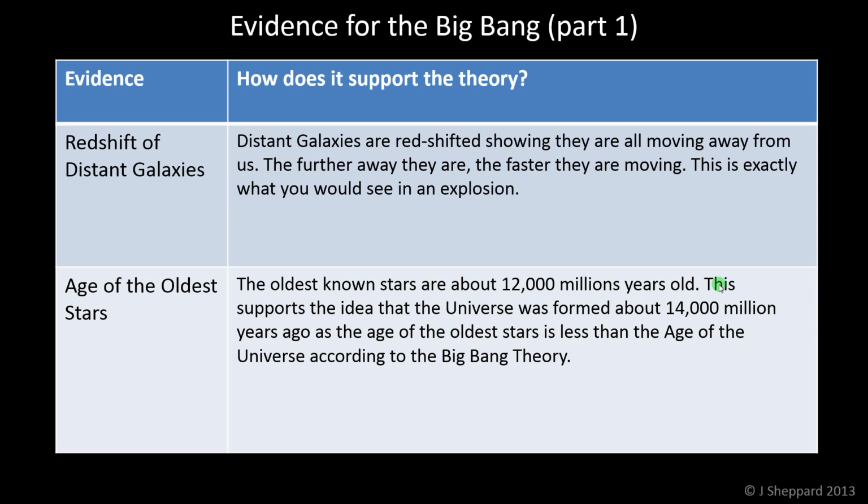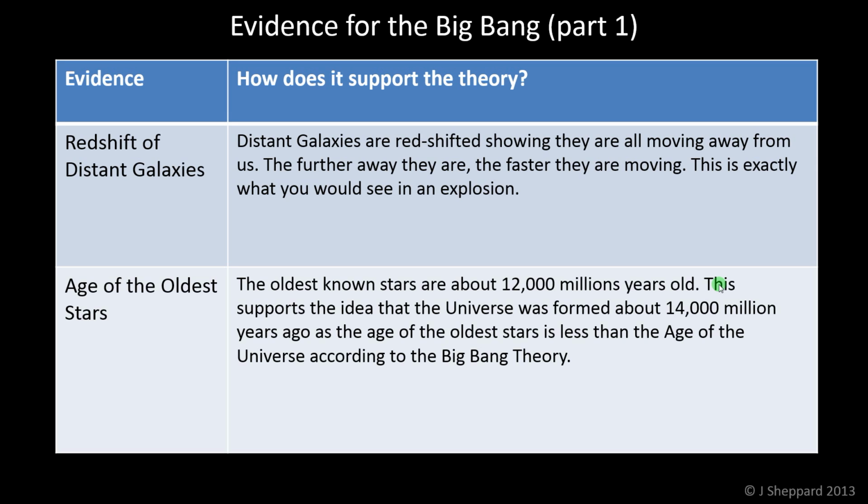And the basic way it does that is by looking at where the galaxies are now, looking at how fast they're moving, and kind of running the film of these galaxies backwards, and that will then allow us to calculate when they were all kind of on top of each other, which should have been the moment of the Big Bang. And if you do that, you get a figure of about 14,000 million years. It's probably closer to 13.8. It keeps getting revised as we get better and better data. But we'd be in trouble if the oldest stars were older than that. But they're not, so it fits with the idea of the universe being about this 14,000 million years old.